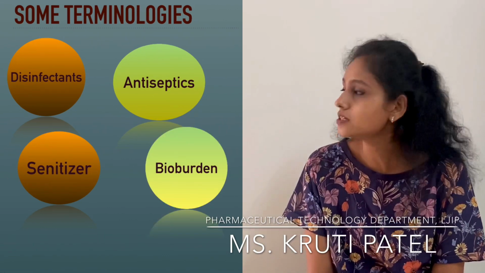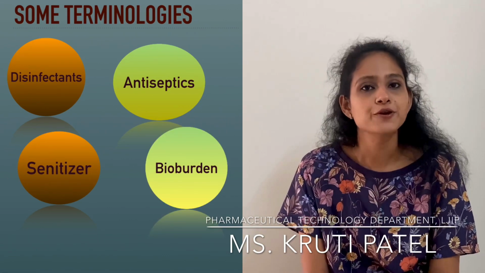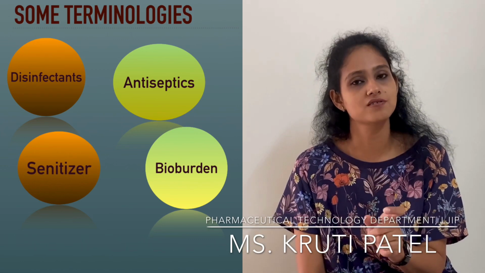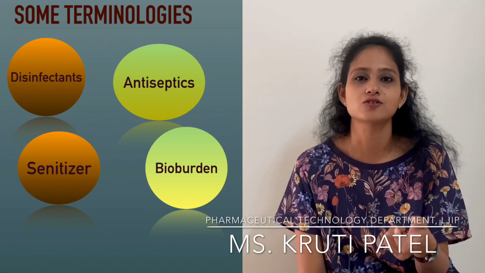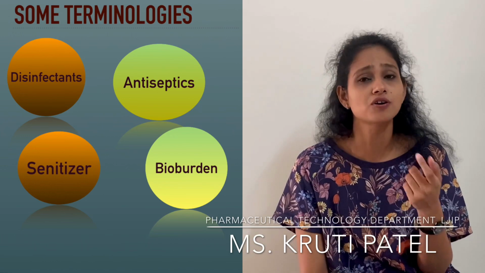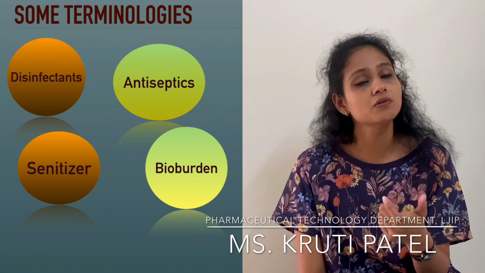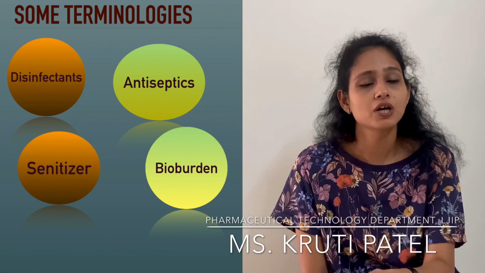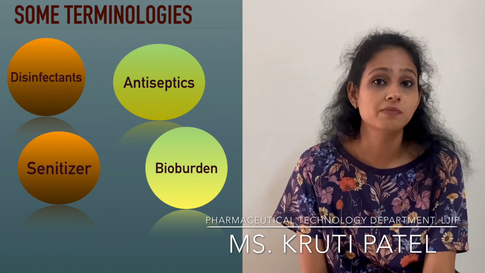Now the next word is bioburden. Bioburden means the number of viable microorganisms on any surface, or on any product, or on any equipment. That is known as bioburden. Now, I used one important word here, that is viable microorganism.